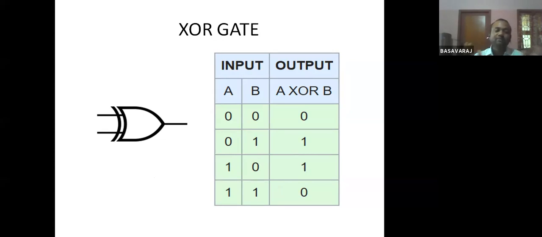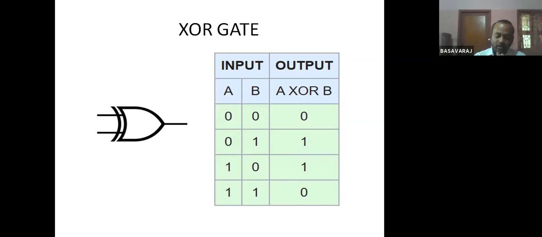So now, using these basic gates, we will start designing the combinational circuits as well as the sequential circuits. Before we start designing, I just want to repeat what a combinational circuit actually is. Combinational circuit means the output depends only on the present state of the inputs. Sequential circuit means the output depends on the present state of the inputs as well as what? The past history of the inputs. This is the major difference. Okay, let us start designing the combinational circuit.